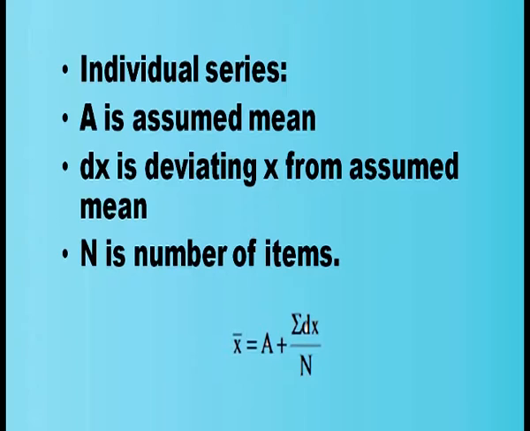Then the deviations or differences of the x values are calculated from the assumed mean, and then we total together the deviations and denote it as sigma dx, and n stands for number of items. This is the formula of calculating mean by the assumed mean method in the case of individual series.